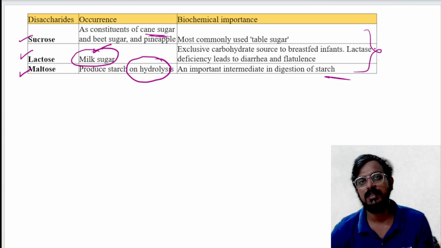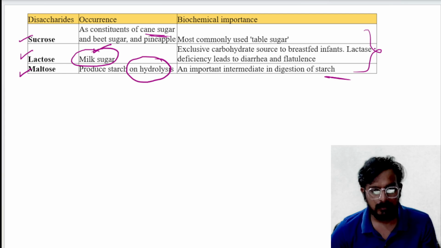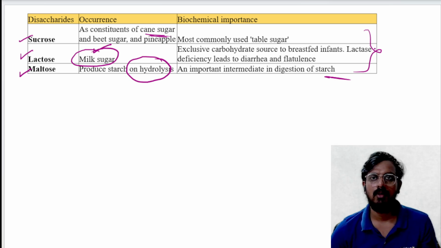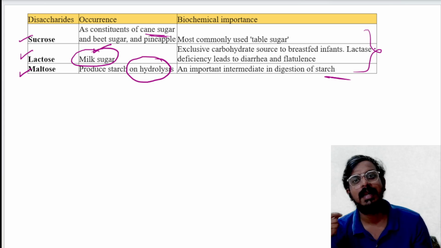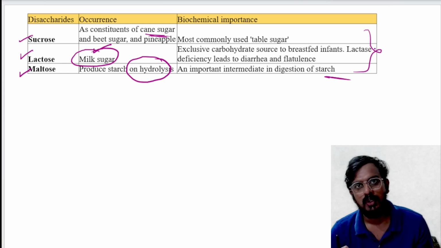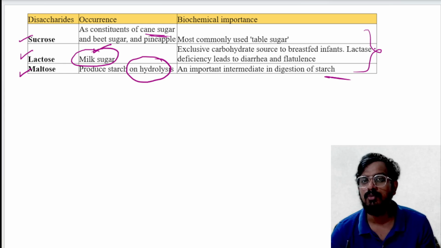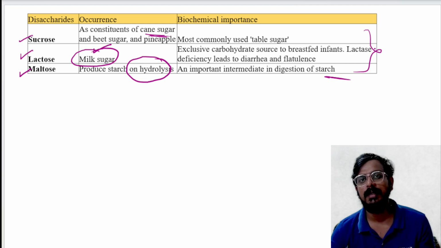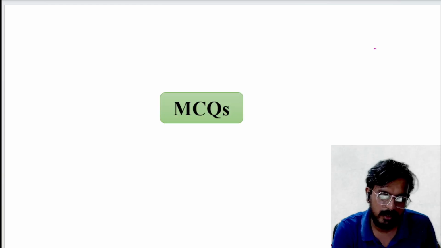So we have discussed here the classification of carbohydrates, that is monosaccharide, disaccharide, trisaccharide, and polysaccharide. In polysaccharide, again, we have discussed homopolysaccharide and heteropolysaccharide. Now, the next thing we are going to decode is let's practice some MCQs. If we practice some MCQs, it will bring clarity so that our concept will be clear. Okay, so let's discuss.